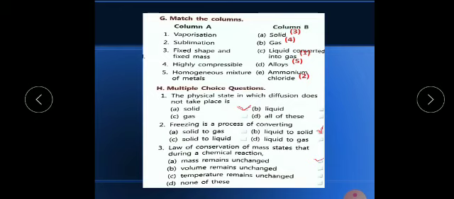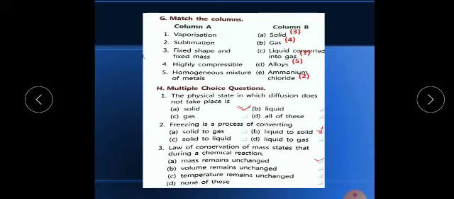Now the H part is MCQ, multiple choice questions. Four options are given here, and I have marked the tick. The physical state in which diffusion does not take place is solid, due to their closely packed molecules and very low kinetic energy. They ask this question four or five times, so children, these questions are very important. Please learn them well. Start learning the exercises also.